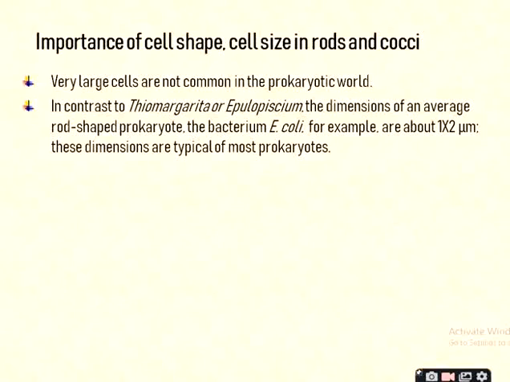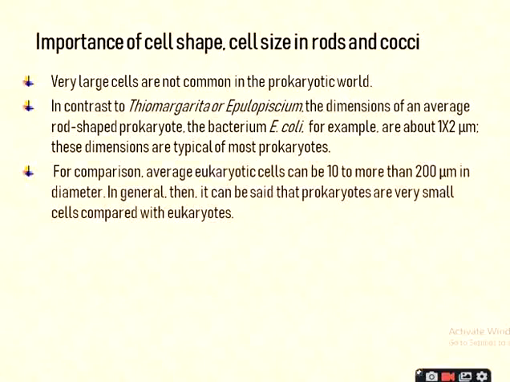In contrast to Thiomargarita or Epulopiscium, the dimensions of an average rod-shaped prokaryote, the bacterium E. coli for example, are about 1 by 2 micrometer. These dimensions are typical of most prokaryotes.